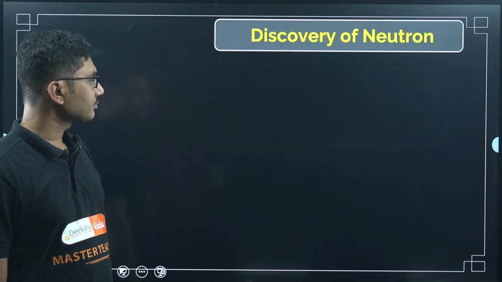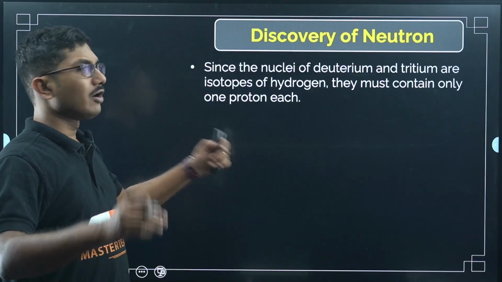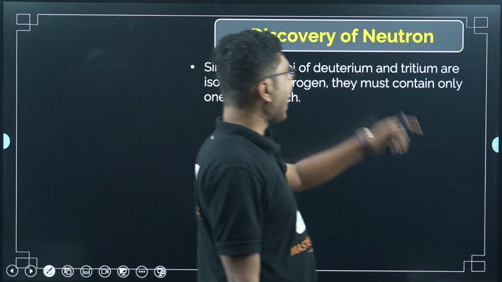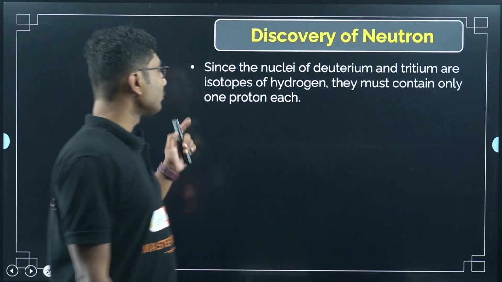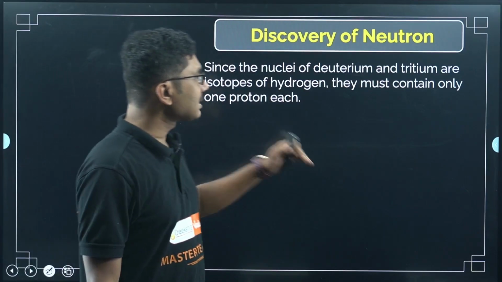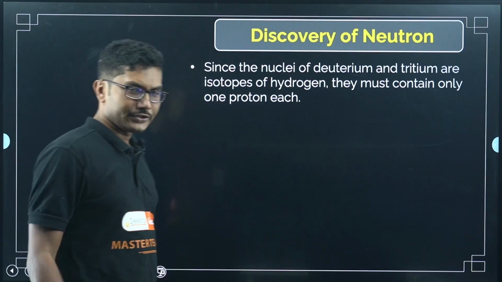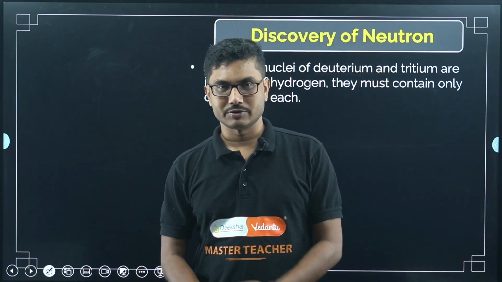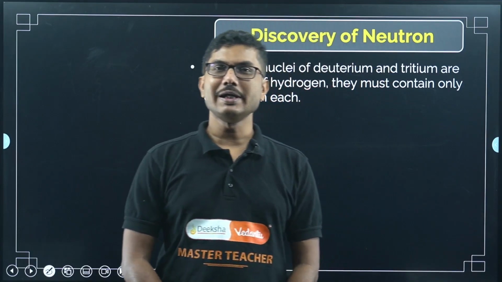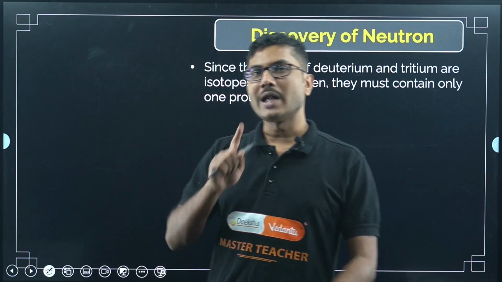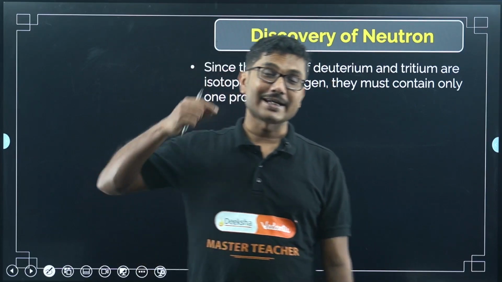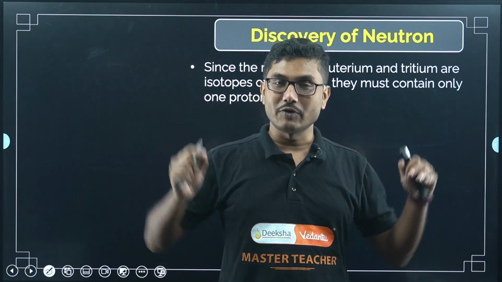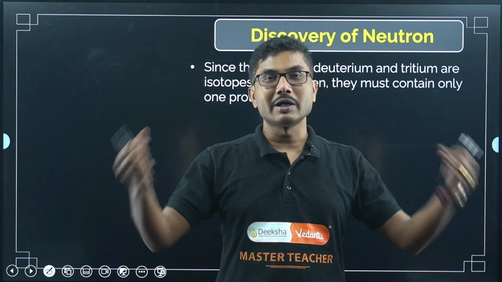Now, discovery of the neutron. Since deuterium and tritium are isotopes of hydrogen, their nuclei must contain only 1 proton each. Why? Because hydrogen has only 1 electron. From the first chapter, electric charges, we know that elements are by default neutral in nature. They do not give us shock.